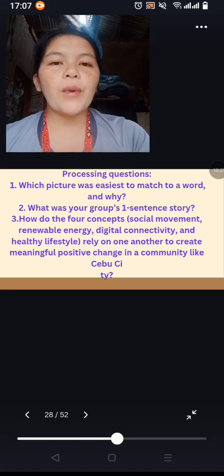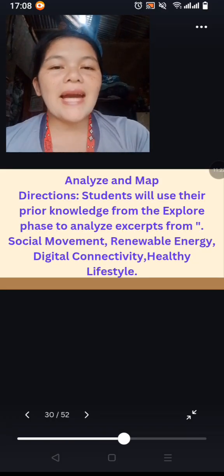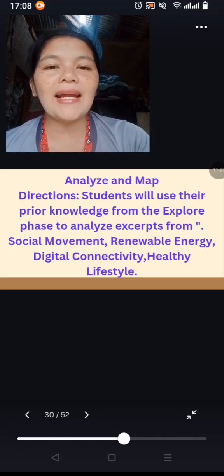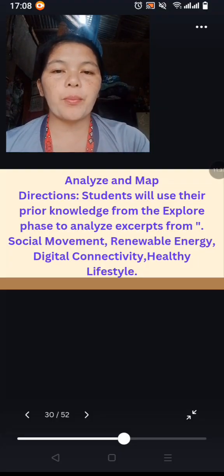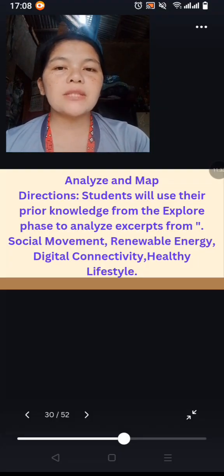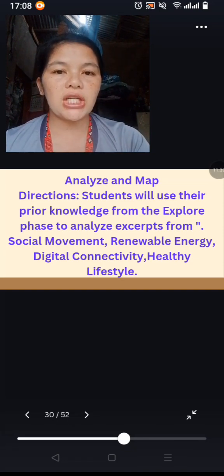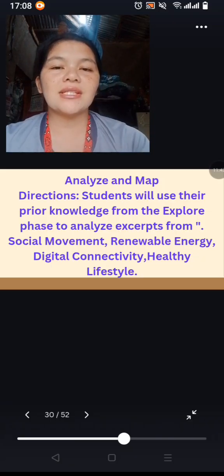And these are the processing questions. Analyze and map. The next activity is analyze and map. Directions: students will use their prior knowledge from the explore phase to analyze excerpts from social movement, renewable energy, digital connectivity, and healthy lifestyle.